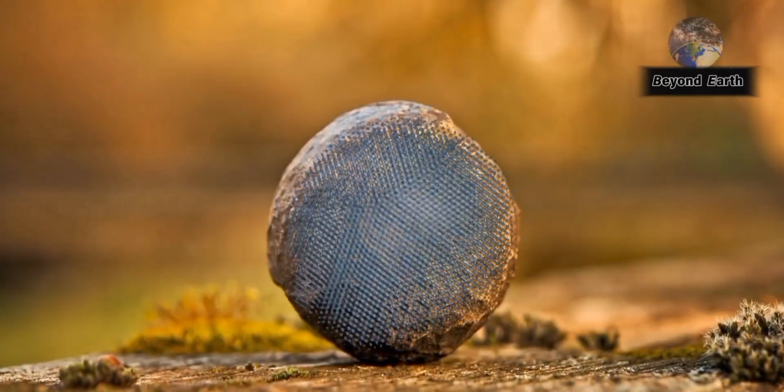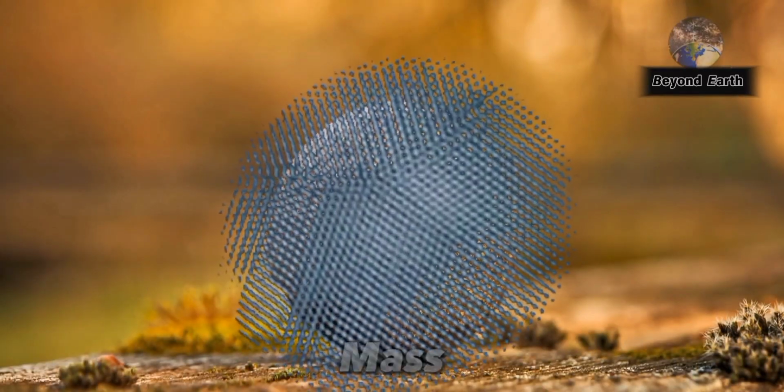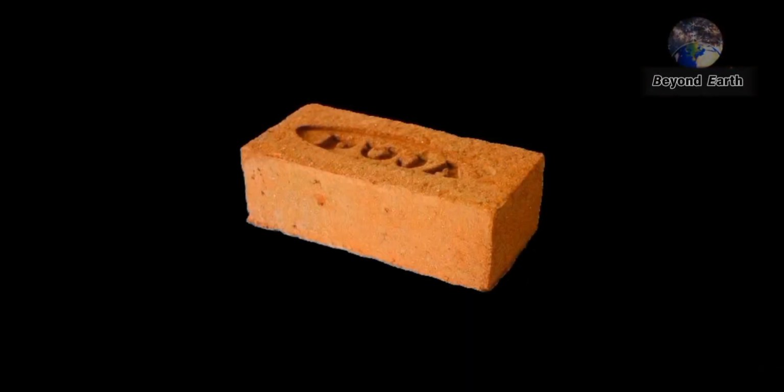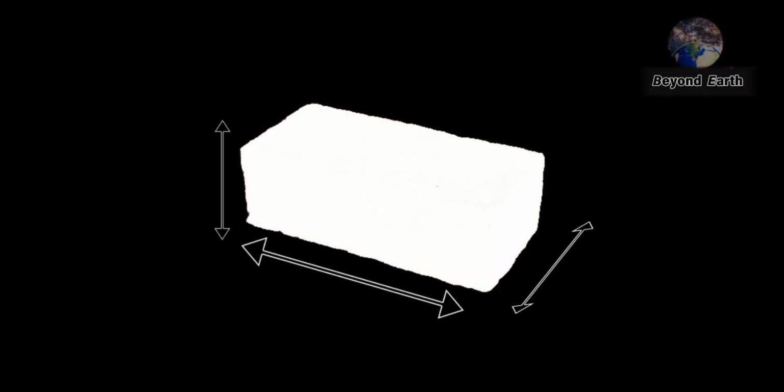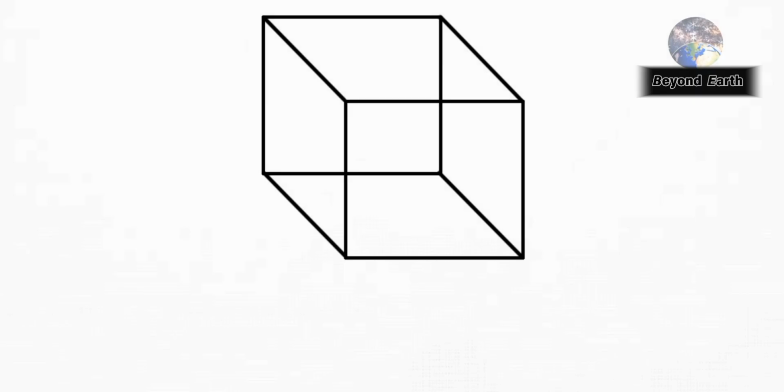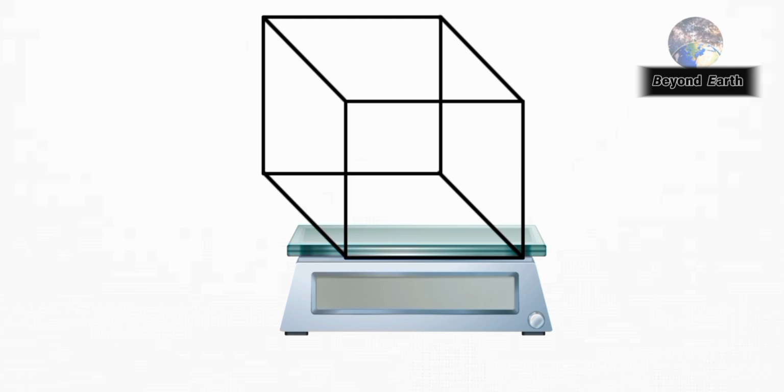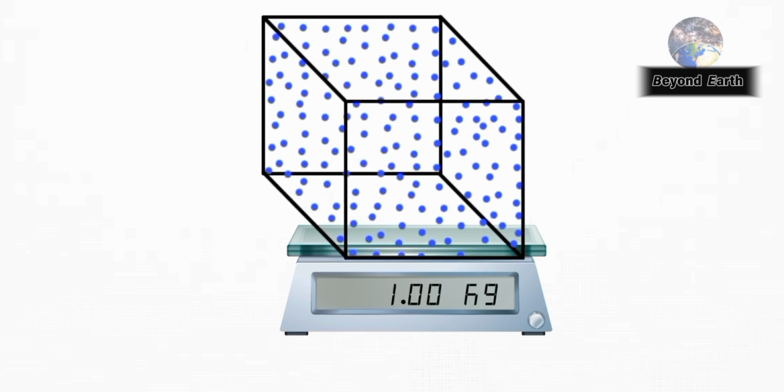Density. To understand density, we will use mass and volume. The amount of matter or atoms in an object is called mass, and the space an object occupies is called volume. Now, let's measure the mass of some objects with a cubic meter volume. If we fill our 1 cubic meter volume container with air and measure its mass, we find that the mass of 1 cubic meter of air is 1 kilogram.